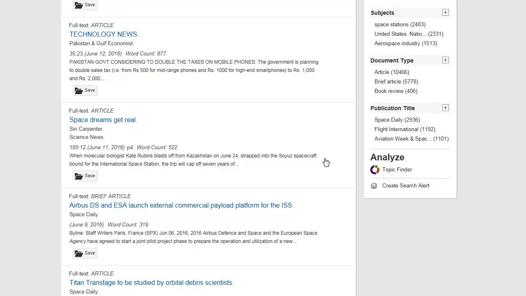From your results page, you can also create a search alert so that you'll receive email alerts when new documents are found that match your search.